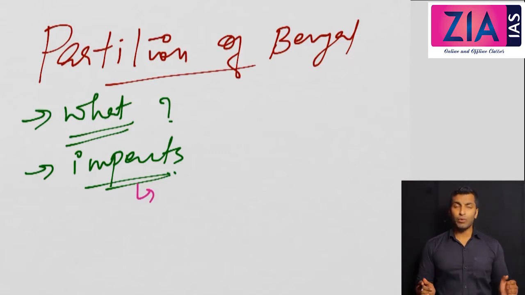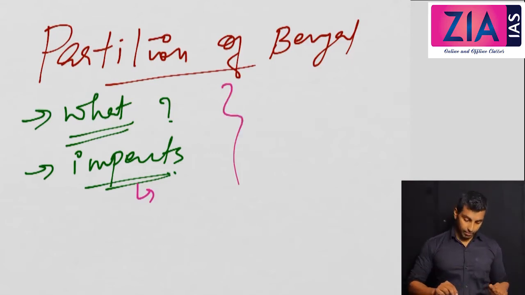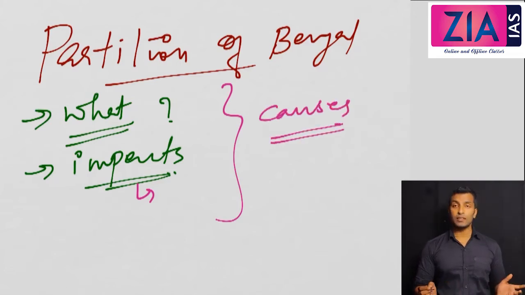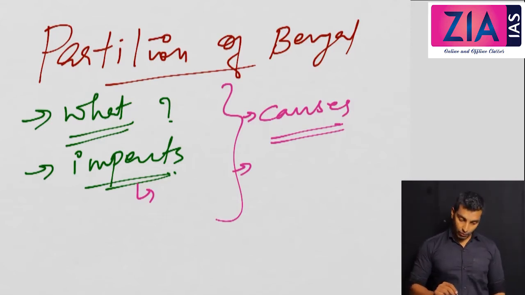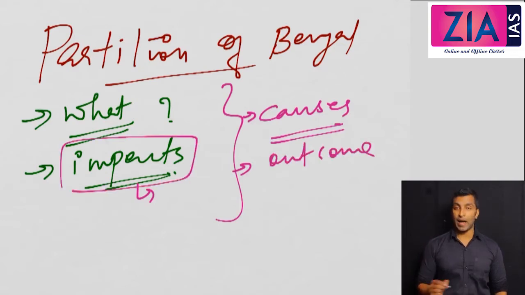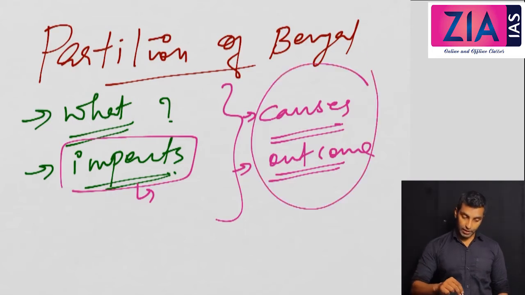Now, what are the general questions asked? Basically the framework that we are going to discuss is, you need to see what the causes are, obviously, and we need to see the nature of the movement, okay? Then the salient features of the movement. Then we will obviously see the outcome, and that's what exactly we have discussed earlier, impact, okay? So we will see the outcome of the movement. So all these things will be covered.